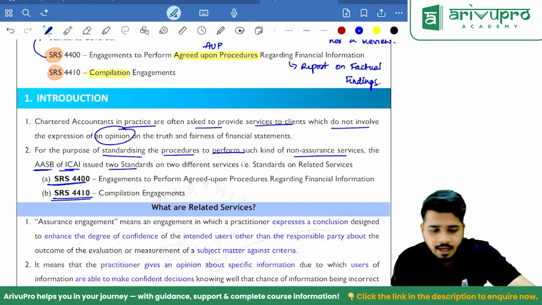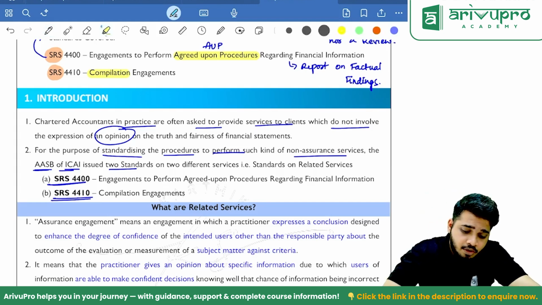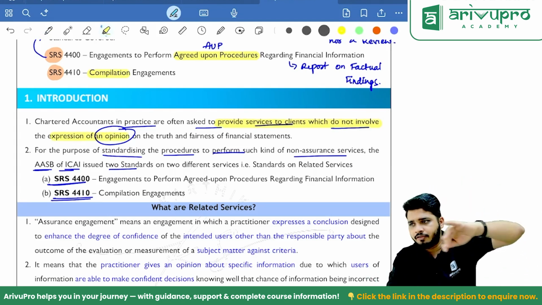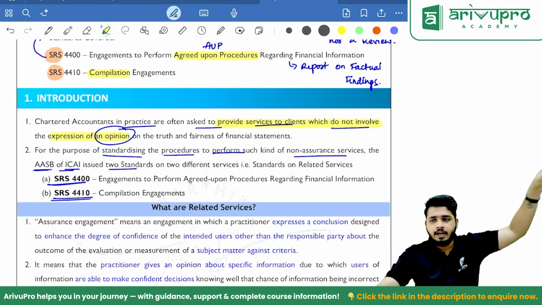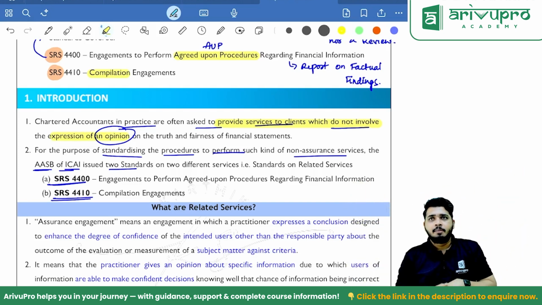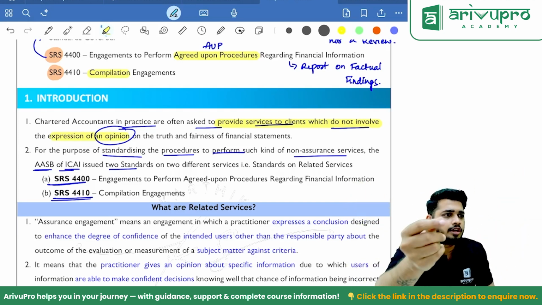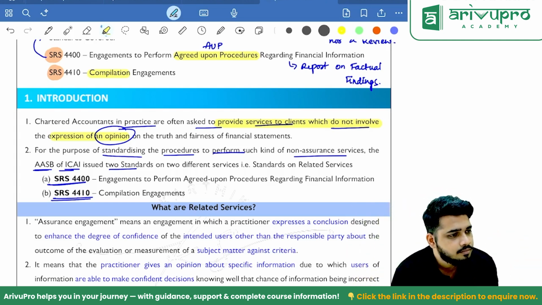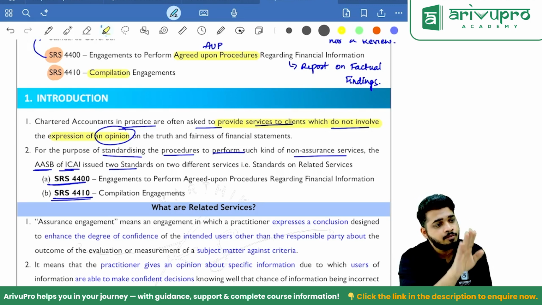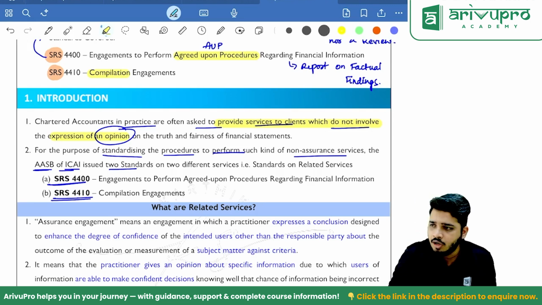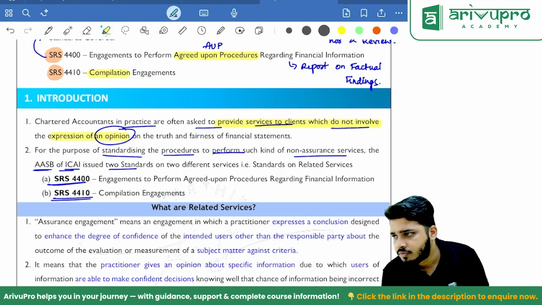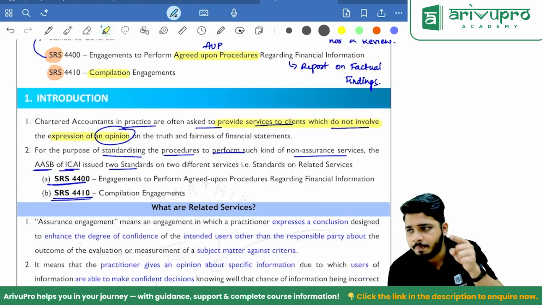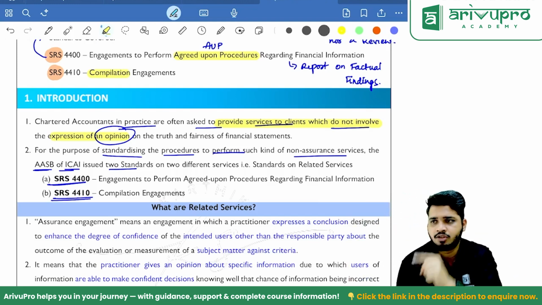For this purpose only, so that you can be appointed to provide services which do not involve expression of an opinion. For expression of an opinion, we already have so many standards. 800 we have, 700 we have. But for those works where opinion is not given, we don't have any standards. That's the reason why SRS is there, to tell you how to perform such work. To tell you how to perform audit, we have SA 200, 300, 400, 500, 600 series. But to perform those works where opinion is not involved, we have SRS to your rescue.